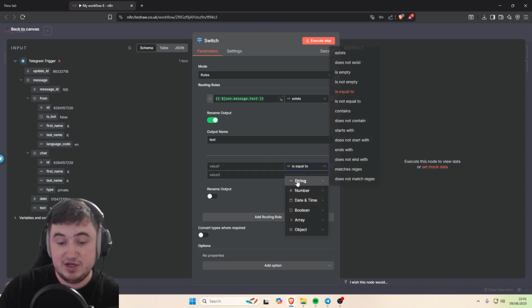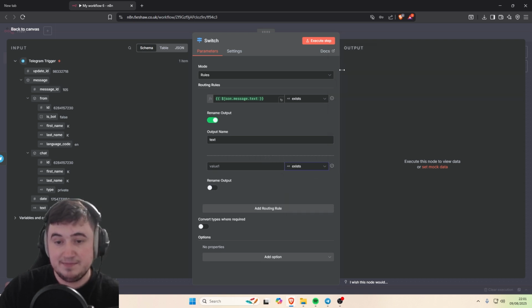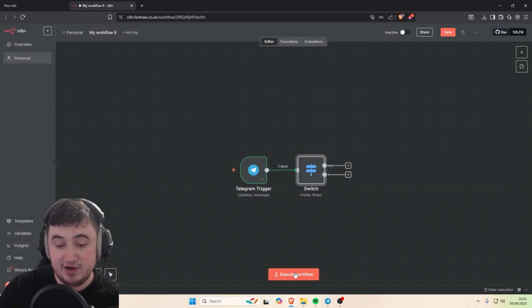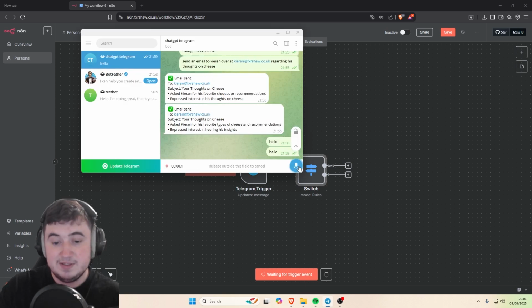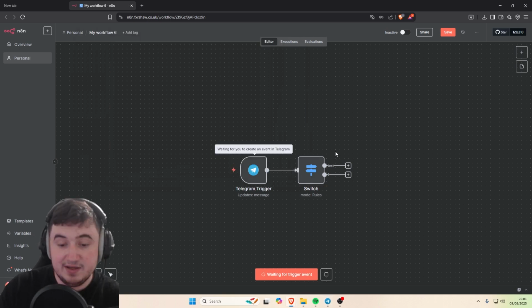Where it says this again, change it to string, and then exists. And then where it says value 1, we need to add the voice file. We don't have a voice file right now in the trigger, so we're going to have to execute the workflow just to get the trigger. So execute workflow, send it a voice message, and then it's going to come through.